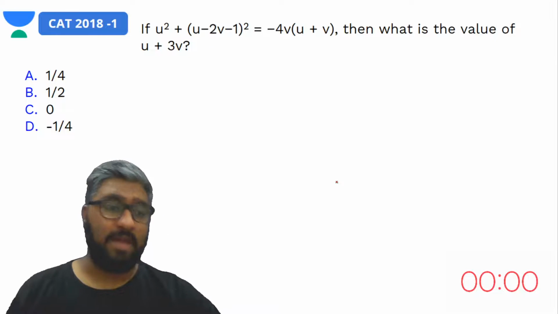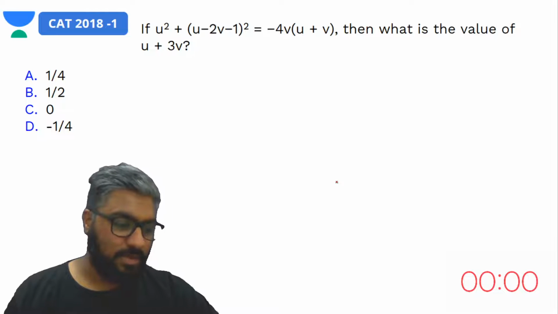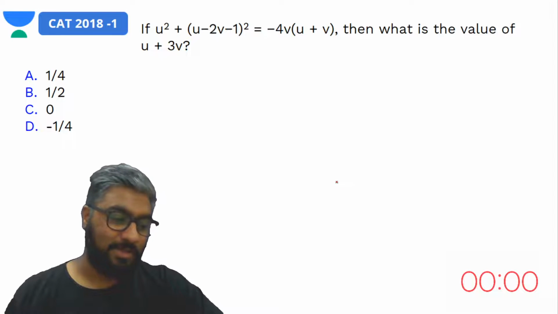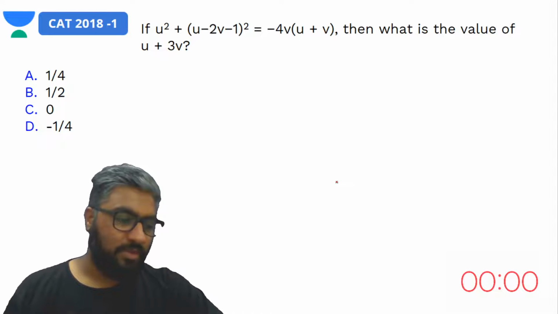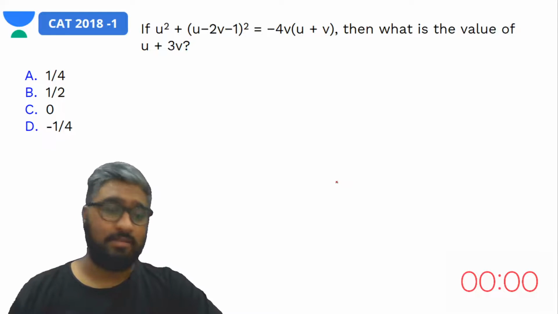Okay, a lot of them have actually answered. Very nice. Saurav has answered, Shubham has answered, Vibhor has answered, Khushbu has also answered. Very nice. Shreya has answered, but it's not the right answer. Okay. Vibhor says u is 1 by 2 and v is minus 1 by 4. That's right. Yes, it is.